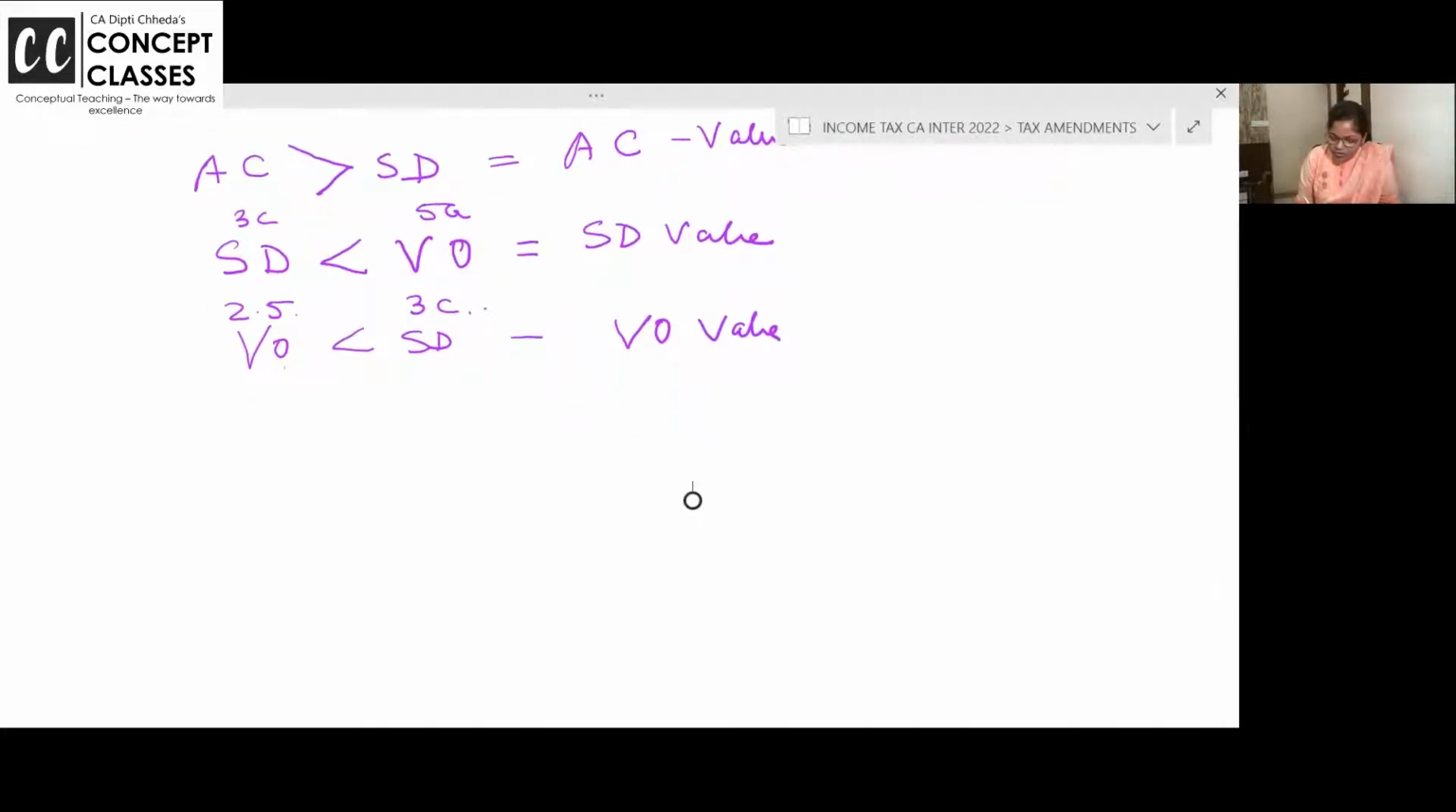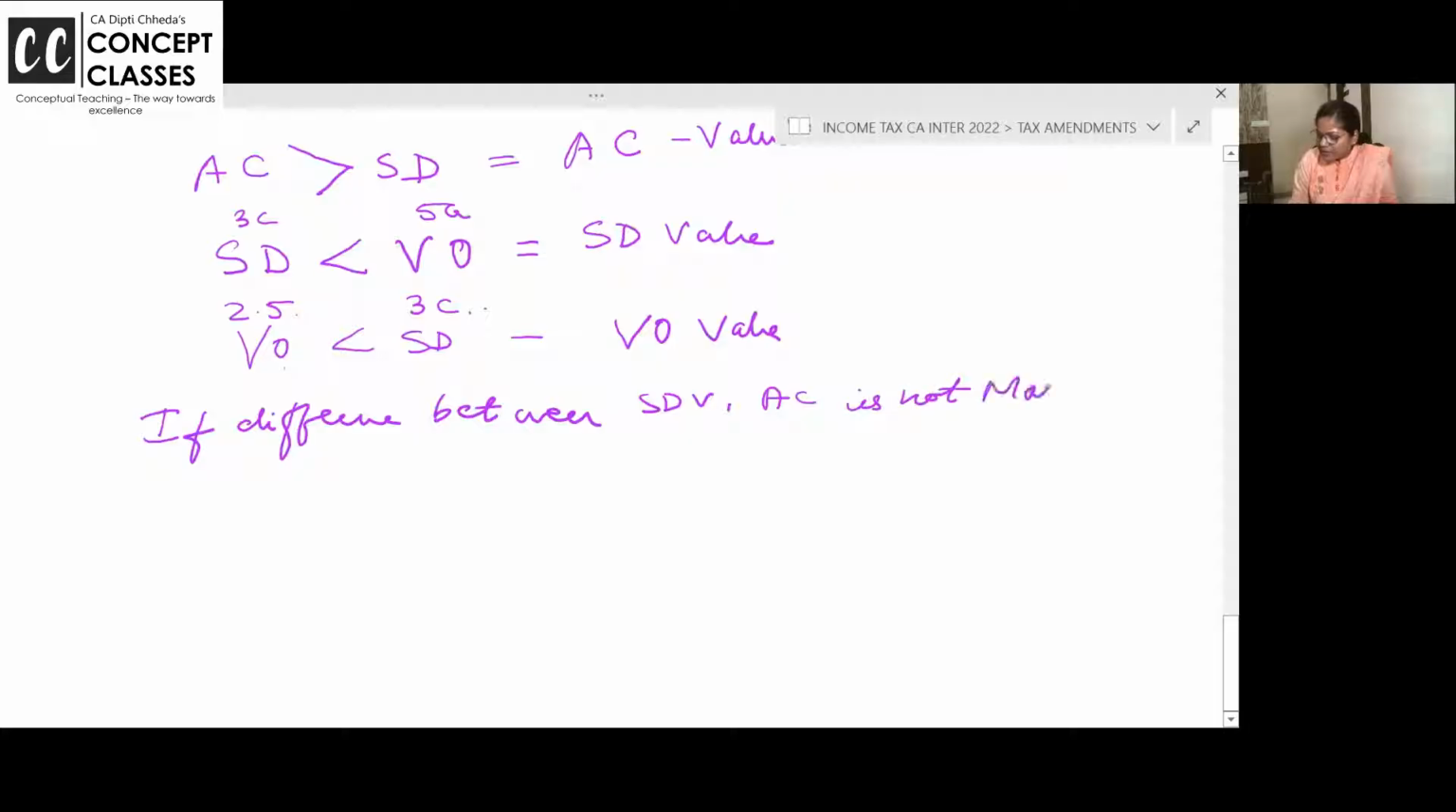Now here one provision is there. If the difference between stamp duty value and actual consideration is not more than 110%. I mean, we are talking about the difference, so 10%. Then ignore above rules. You write it, I'll explain.